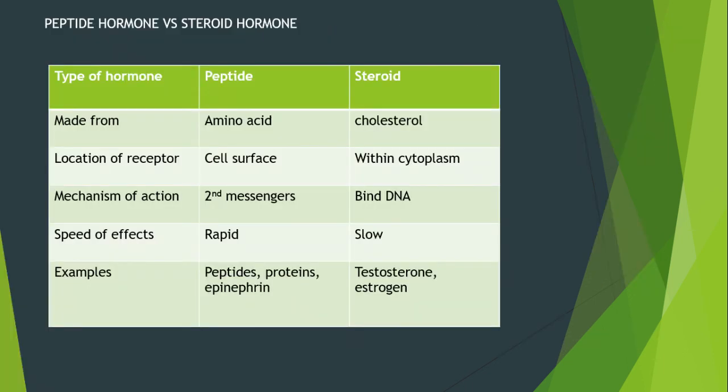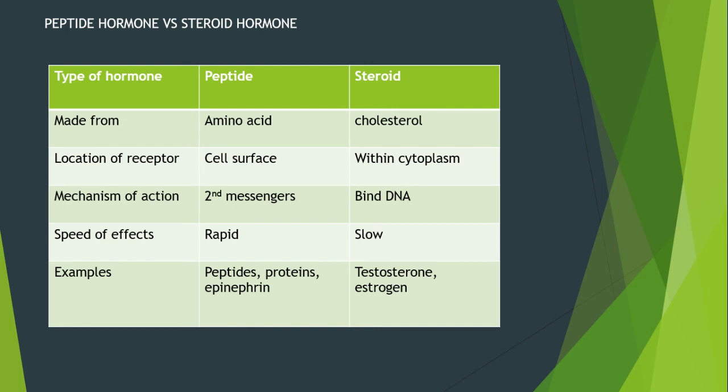So for the last, this is a comparison of peptide hormone and steroid hormone. So first, the type of hormone, we have two, which are first peptide and second steroid. So peptide is made from amino acids, while steroid is made from cholesterol. The location of receptor for peptide is the cell surface, or we can call that the plasma membrane. And for steroid, the location of the receptor is within the cytoplasm. So the mechanism of action for peptide is second messenger, while steroid binds DNA. Speed of effects for peptide is rapid, while steroid is slow.